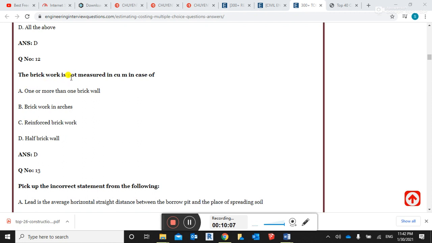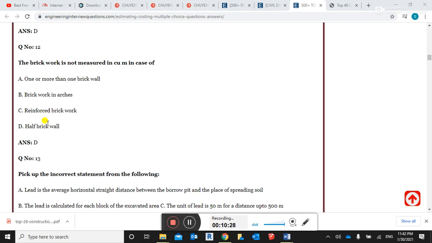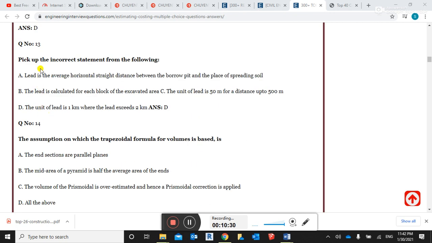The brickwork is not measured in cubic meter in case of half brick wall. Guys, half brick wall means 10 centimeter. This is a repeated question. If the thickness of wall is 10 centimeter, then the unit of measurement for the brick wall is square meter, not cubic meter. Pick up the correct statement from the following.